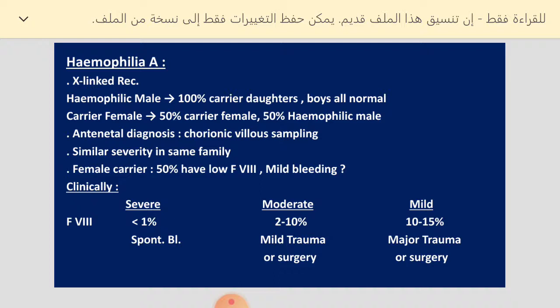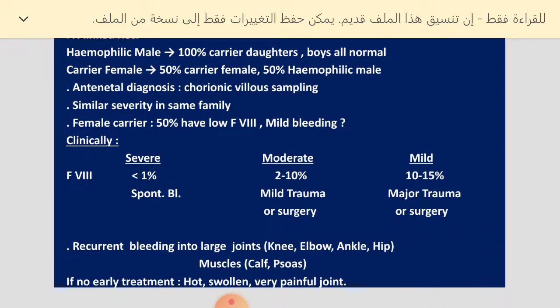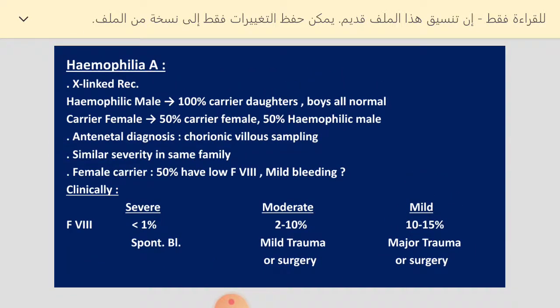So 50% of male siblings are hemophilic, while 50% of the females are carriers. Antenatal diagnosis is usually by chorionic villus sampling, and there is a similar severity of the disease within the family.